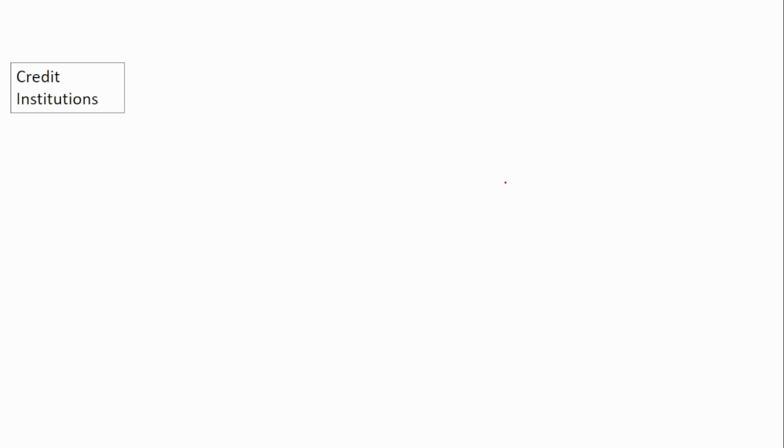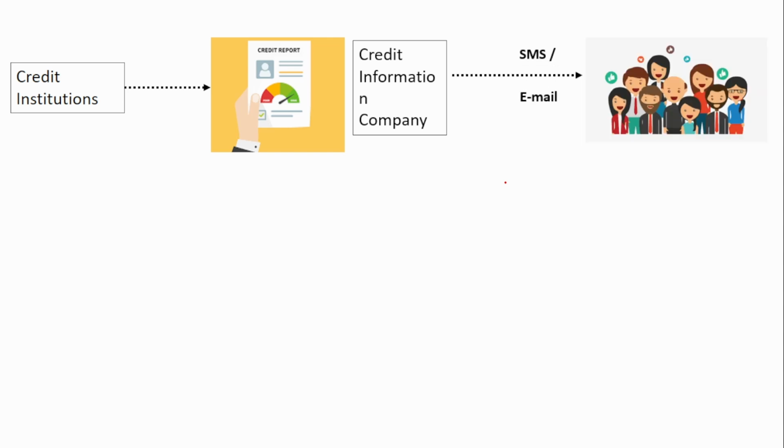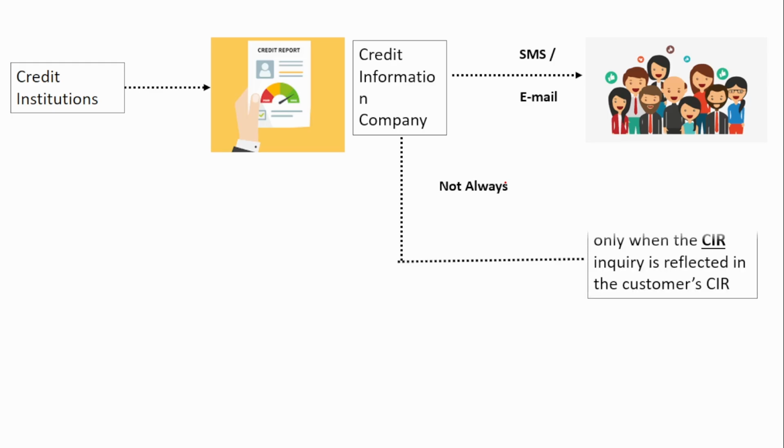So, when a credit institution accesses a credit information report of the customer, then the credit information company has to send SMS or email to the customers. A notification has to be sent that the credit institution has accessed the credit report. But should it be sent always? No, it need not be sent always. It has to be sent only when the enquiry is reflected in the customer's credit information report.